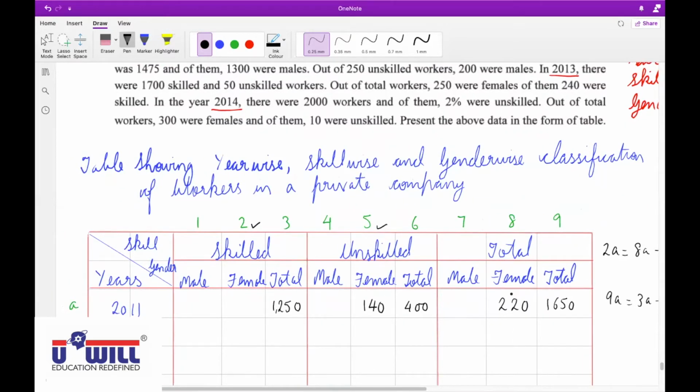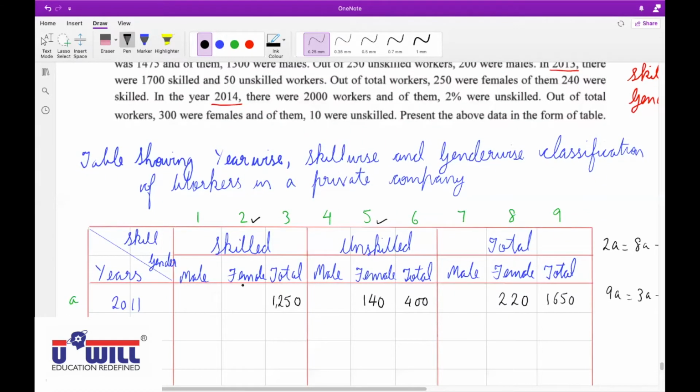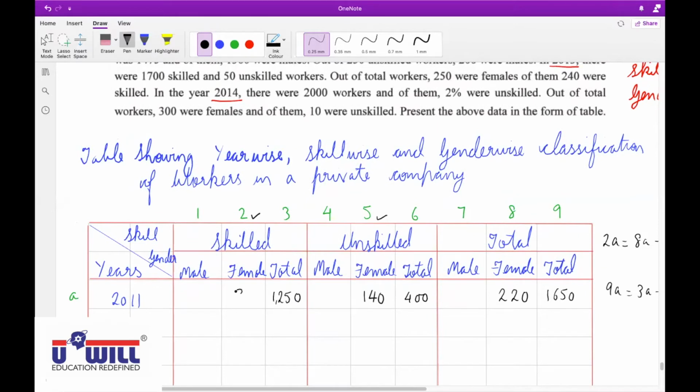Total female workers 220. Out of that, unskilled female workers 140. So how many are skilled female workers? 220 minus 140, 80. Okay, right. Raise your hand who did not understand this. Now, as I said, don't read further. Find all the missing informations, then only you read further.